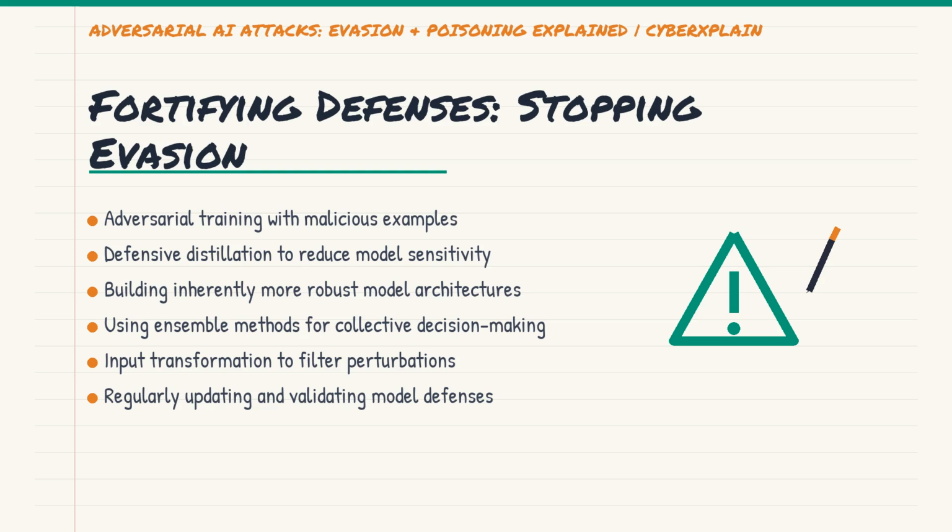decision boundaries. Building models with inherent robustness, often by design choices like specific activation functions or architecture, is also a long-term goal. It's about building a stronger, more resilient AI from the ground up.